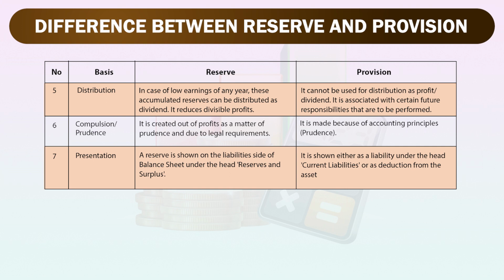Next aspect is compulsion, that is, prudence. In case of reserve, it is created out of profit as a matter of prudence and due to legal requirements, whereas in case of provisions, it is made because of accounting principles. The last point is presentation. A reserve is shown on the liability side of the balance sheet under the head reserves and surplus, whereas a provision is shown either as a liability under the head current liabilities or as a deduction from the assets.